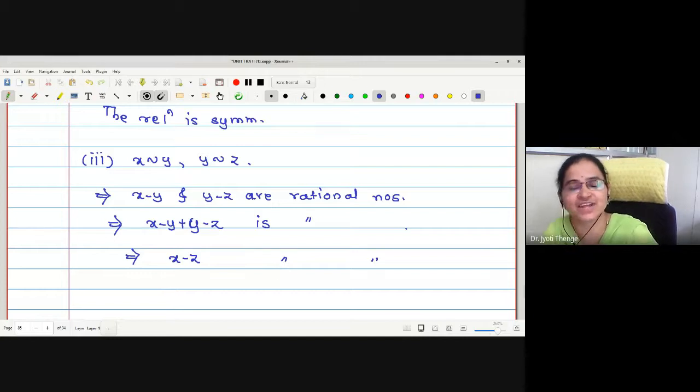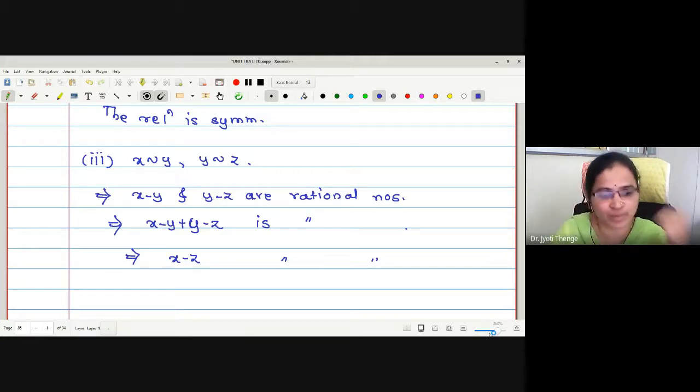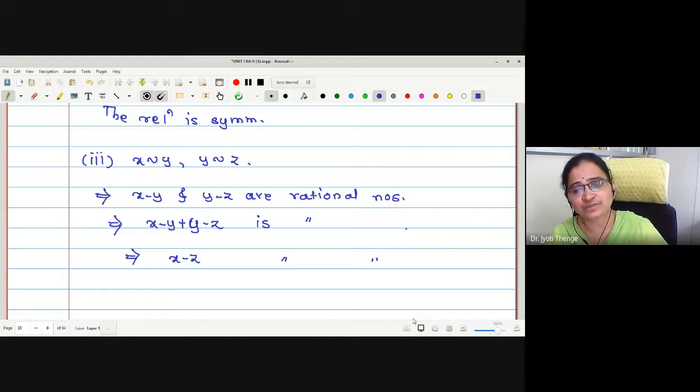Why is the addition x minus z a rational number? In terms of algebra, you can give me the answer. You have studied all the properties of the sets, no? We know the rational numbers form a field, correct? If it is a field, first it has to be a ring, and for a ring, it has to be an additive abelian group. Therefore, as a set, Q of rational numbers is a field, it is closed under addition.